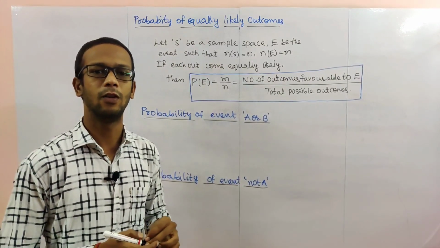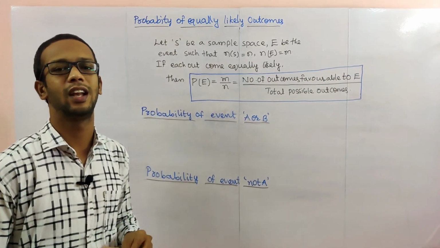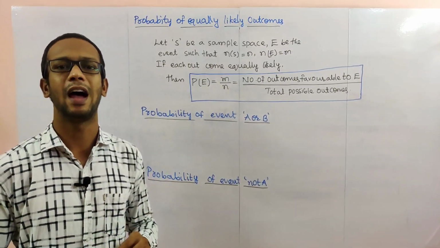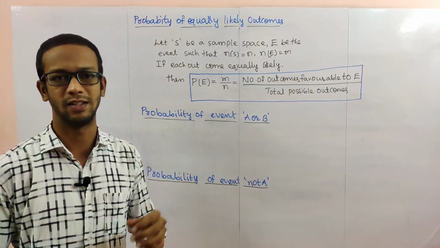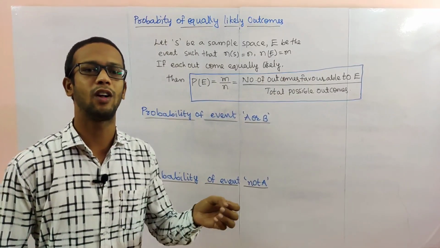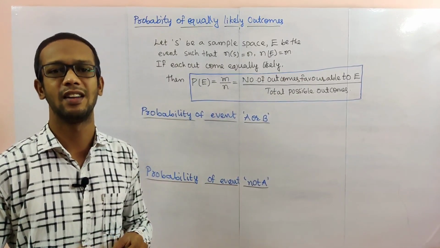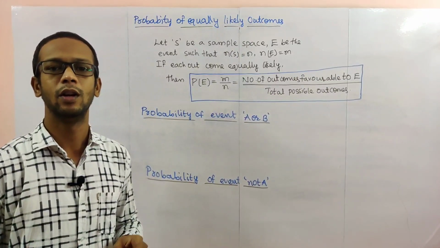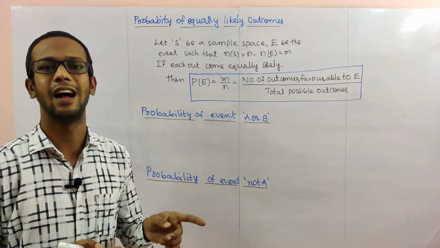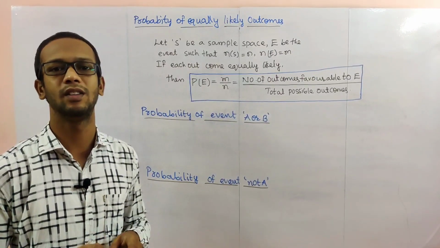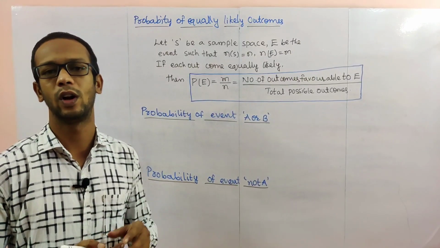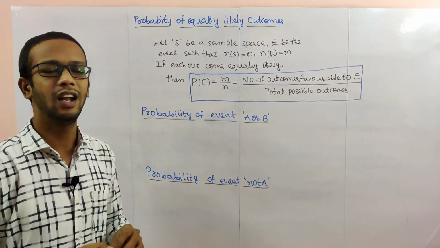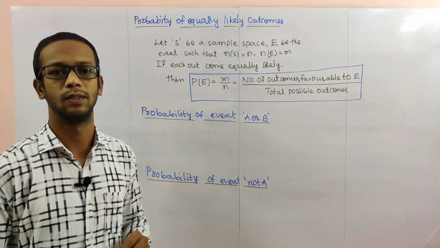First of all, you have to know what equally likely means: every outcome has the same possibility. For example, when tossing a coin, the chance of getting head is 1 by 2 and the chance of getting tail is 1 by 2. Head and tail have the same chances, 1 by 2 each. That type of outcomes is called equally likely outcomes.